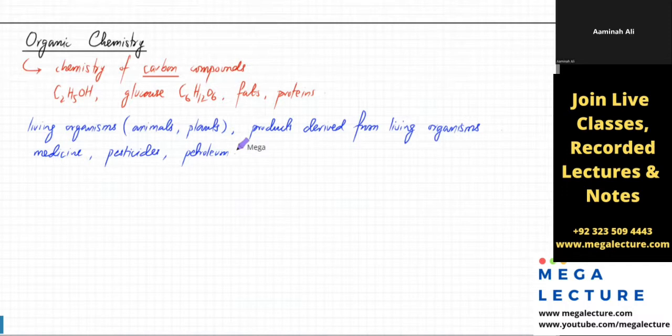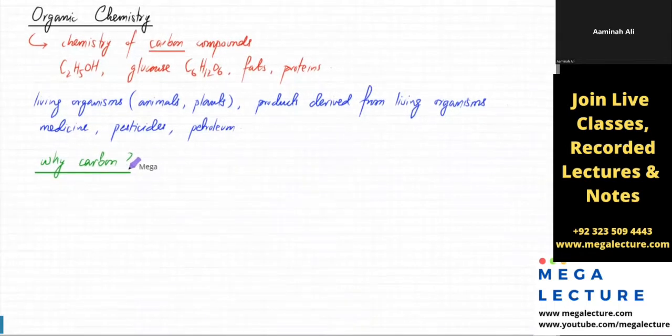Okay? Every reaction that's happening in our body, in our cells, in the stomach, in the blood, everything in our brains, every reaction that's an organic chemistry reaction. Okay? And we are all made out of carbon. That's one thing that's very important. So why did nature make carbon? Why is everything made out of carbon? Why not any other substance? क्या reason हो सकती है उसकी? Like why are plants, trees, animals, etc., everything, why are they all made out of carbon? Any idea?